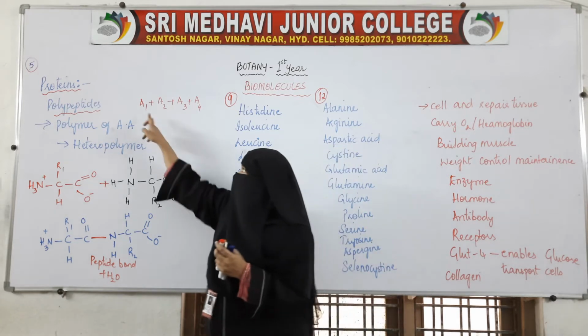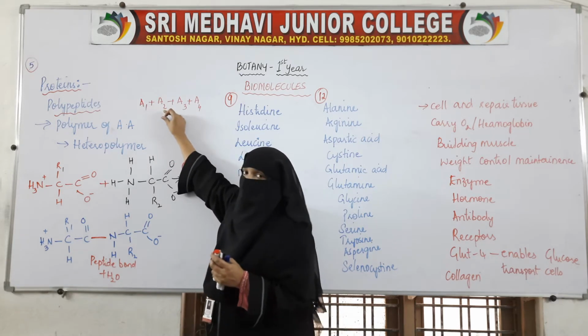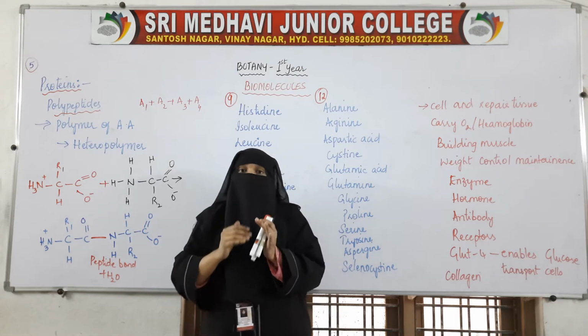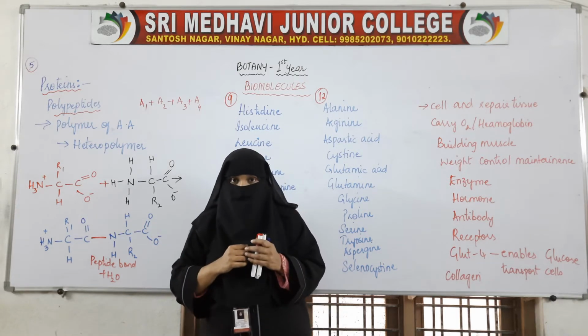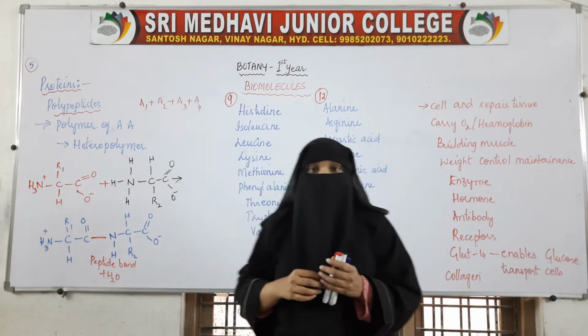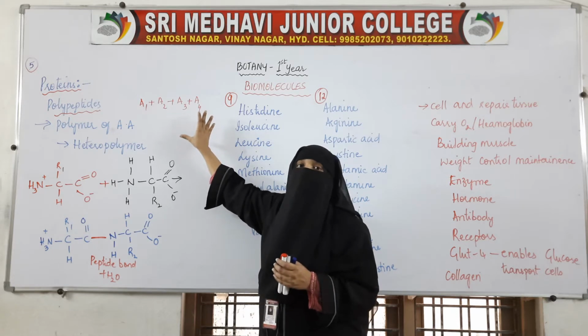This long chain is made up of small units, these amino acids. These small amino acids are joined together and make a very large chain, a very large polymer.